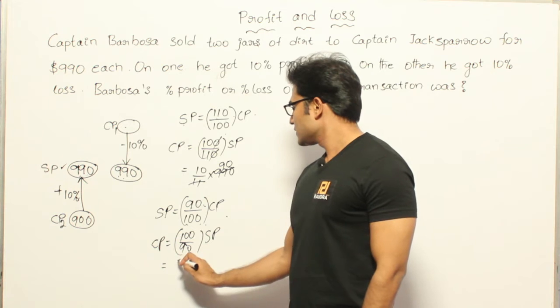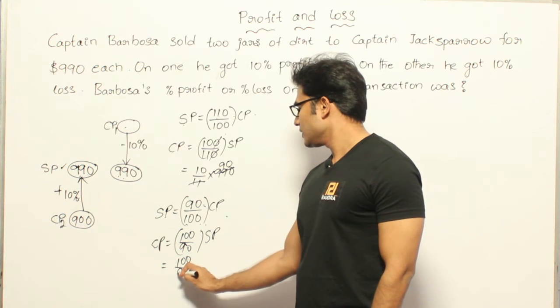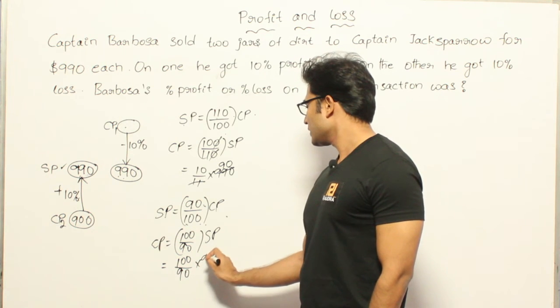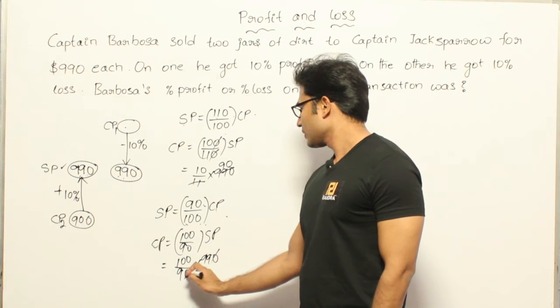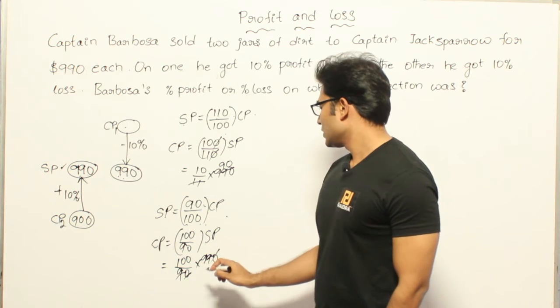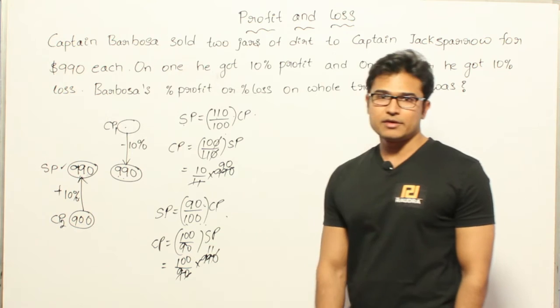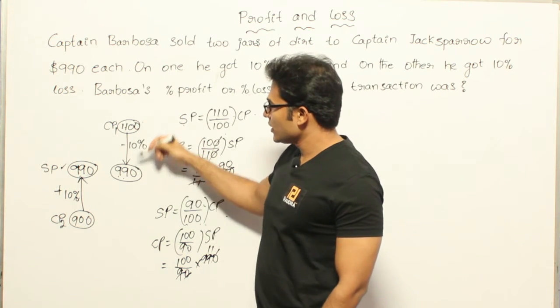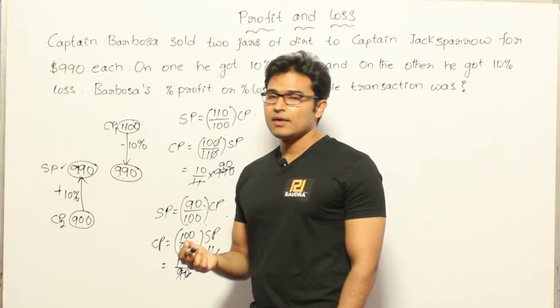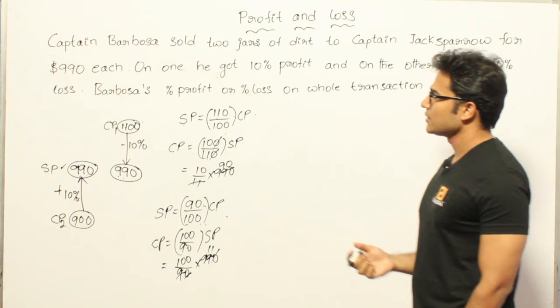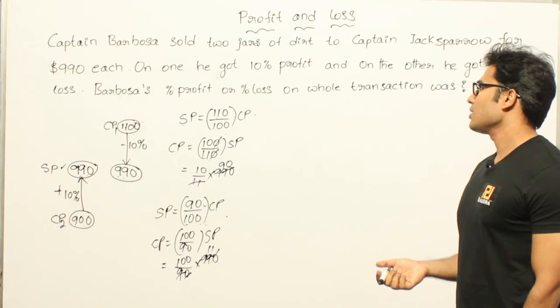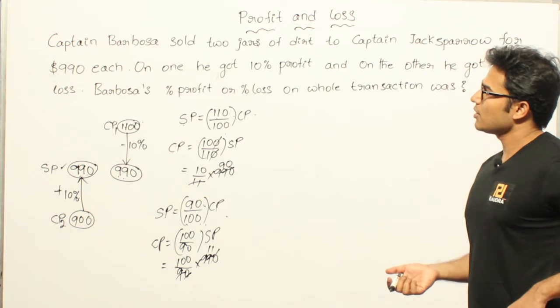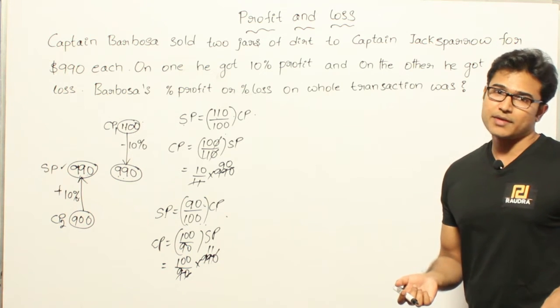Okay, now what is this? 100 by 90 into 990. So how much is this? 9/11. So it is going to be 1100. So for the second one, the cost price is 1100, but it is sold at a lower price. That is why you got a loss. Now what is being asked? The question is, what is the total loss percent, or what is the total profit percent in this transaction?